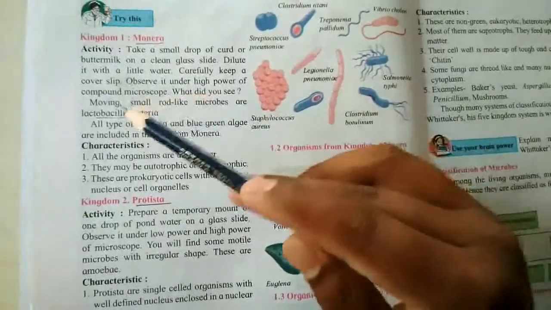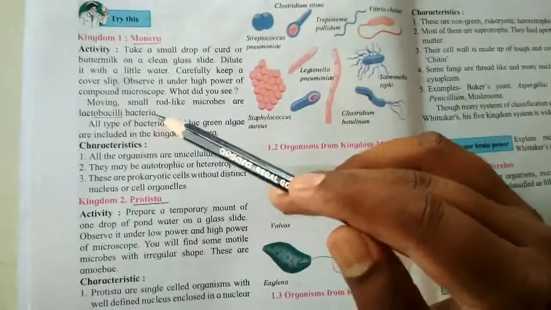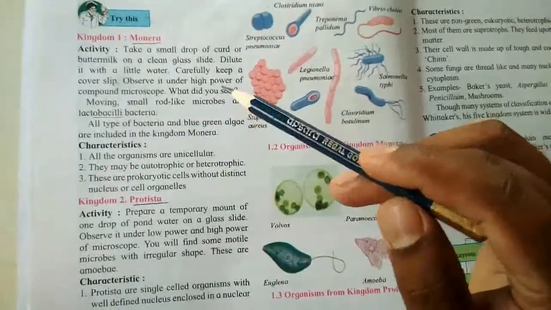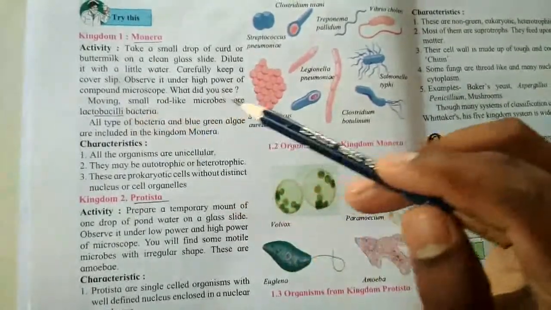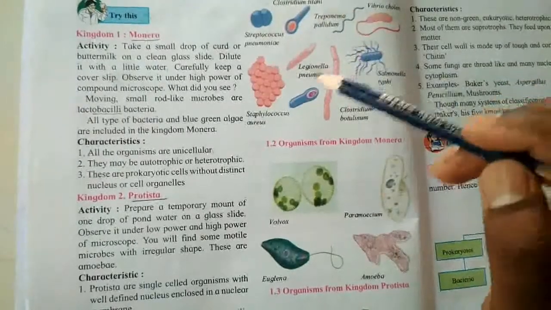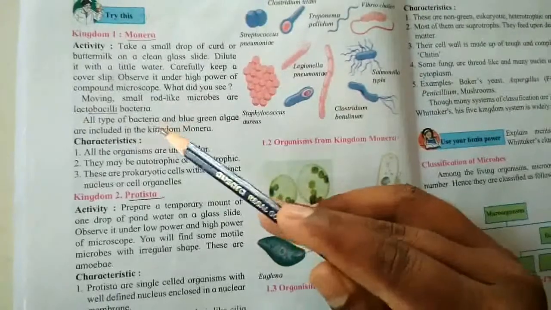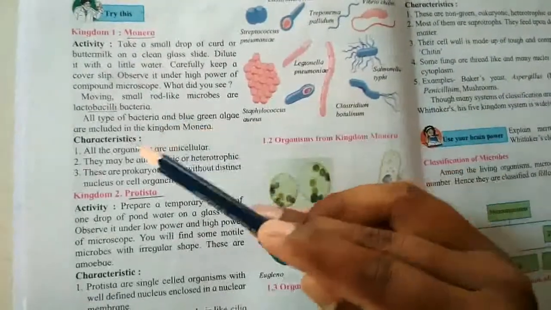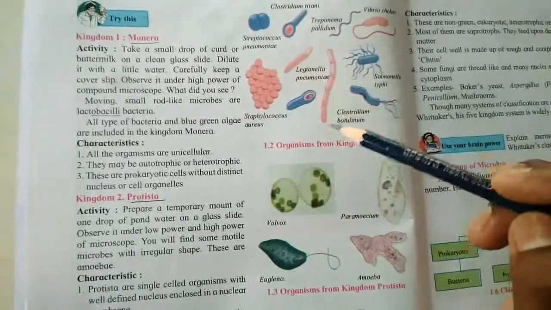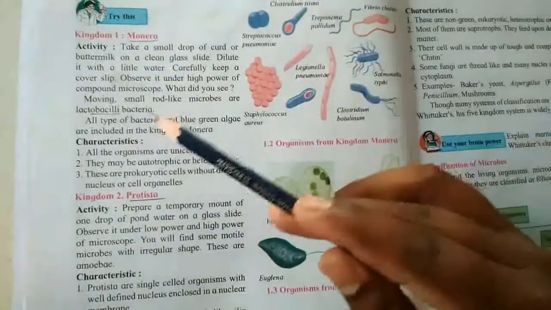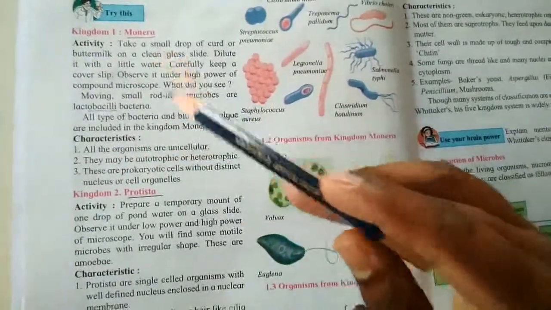So what did you see? Moving small rod-like microbes are lactobacilli bacteria. If you observe under the compound microscope, you see small moving rod-like microbes. These are lactobacilli bacteria. All types of bacteria and blue-green algae are included in the kingdom Monera.